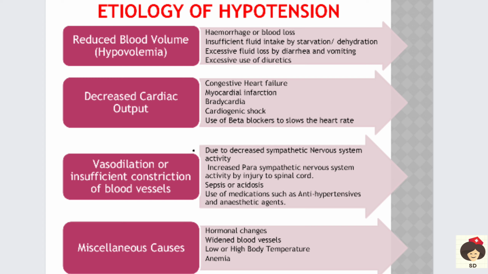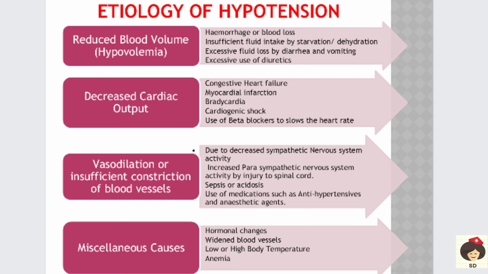for hypotension. And next, excessive use of diuretics. Okay, so mainly for kidney patients, in kidney or heart problems, any disease condition, we give diuretics in order to increase the excretion of urine from the kidneys. Okay, that is elimination of urine. So when more water and fluid is lost in the urine, again the blood volume may decrease and they can go for low blood pressure.